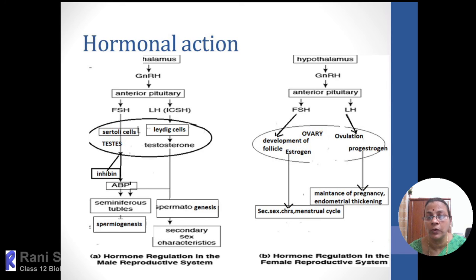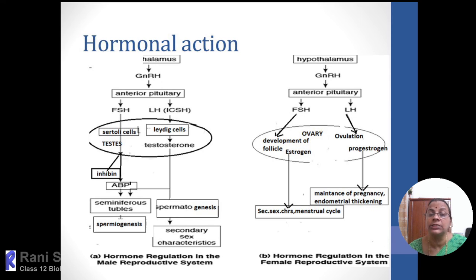Then the remnant part of the Graafian follicle will secrete another hormone called progesterone. The progesterone maintains the pregnancy as well as the endometrial lining, whereas estrogen will regulate. In the developing follicle, when it is the secondary follicle, that is when the theca will be developed. The theca interna will produce estrogen. The estrogen will maintain the secondary sexual characteristics as well as the menstrual cycle in female.